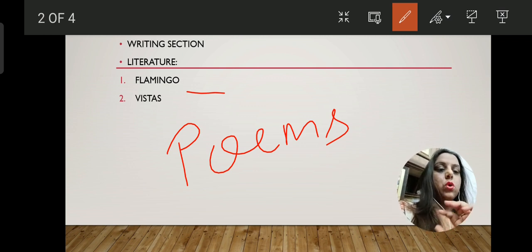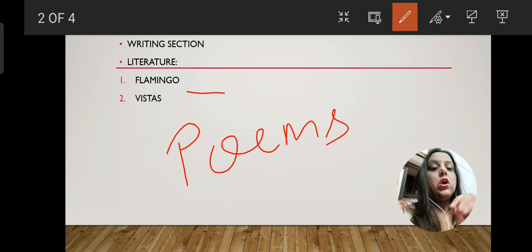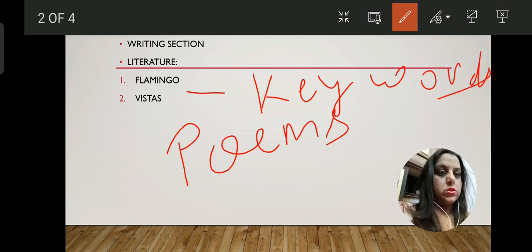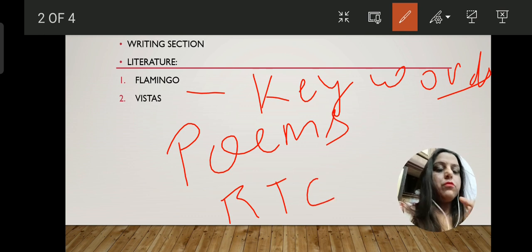So we need to focus on all the things. We need to understand it deeply because the literature portion is very interesting. Whether it's the prose or the poems, you are having very interesting chapters and plays. You will seriously love it. Next thing you need to remember is that when you prepare the literature portion, you need to focus on the keywords, as I always stressed in your 11th standard also, right? So keywords are very important. You can't neglect them because there will be reference to context even from the prose, not only from the poetry. So we need to give the focus.